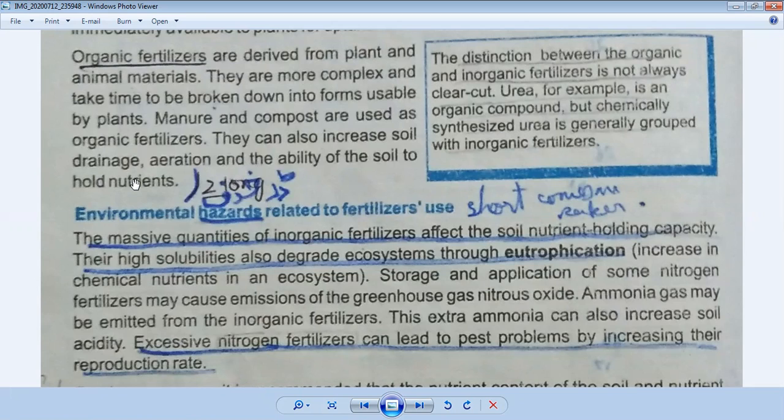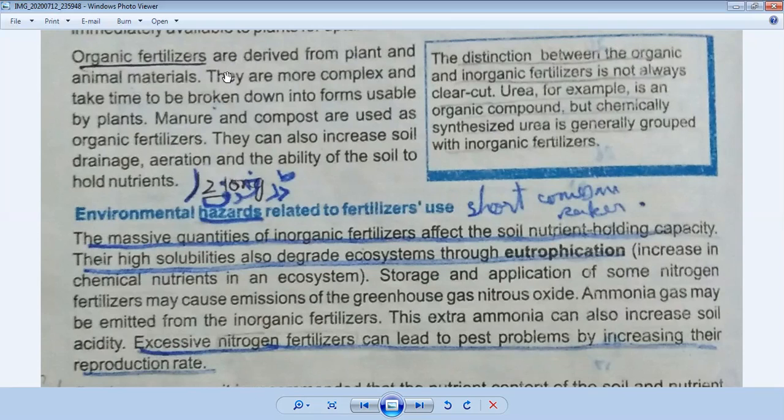Okay, first I will tell you the definition of organic fertilizers. Materials which are more complex. Its definition will start here. You will cut the word they and you will write here: materials which are more complex and take time to be broken down into forms usable by plants are called organic fertilizers. I'm repeating the definition of organic fertilizer.